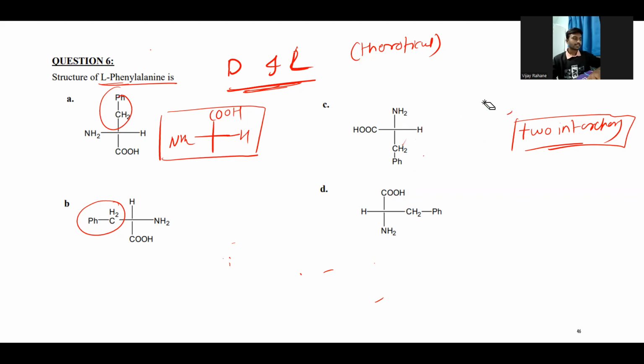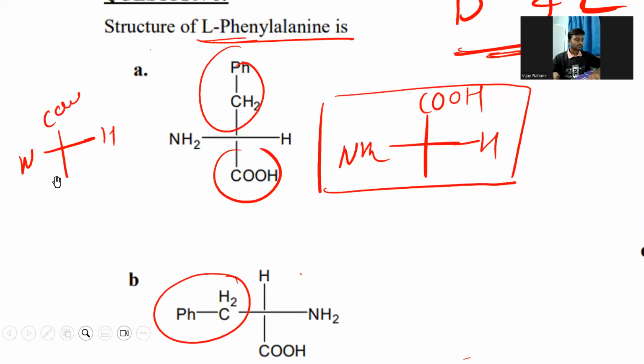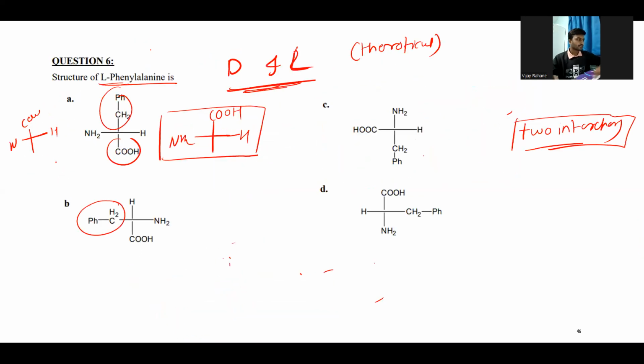So here, if you convert all the structures, we'll convert these two. The first interchange will be these two. So what we'll get is NH2, hydrogen and COOH, CH2PH. Sorry, I made a mistake. Yeah, here the CH2PH. Right. So in this one, we can see the NH2 group on the left hand side. So which amino acid is this? This is the D, right? We need to find out L.